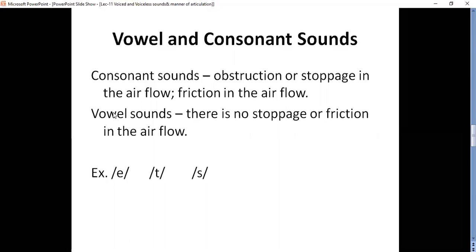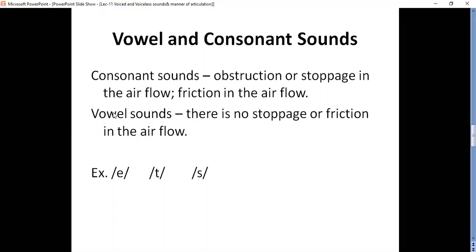And consonant sounds: when you speak, if there is any stoppage or any obstruction in the airflow or friction in the airflow, those sounds are called consonant sounds. I'll explain with the diagram.